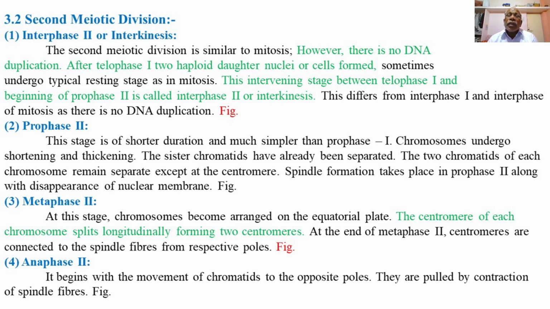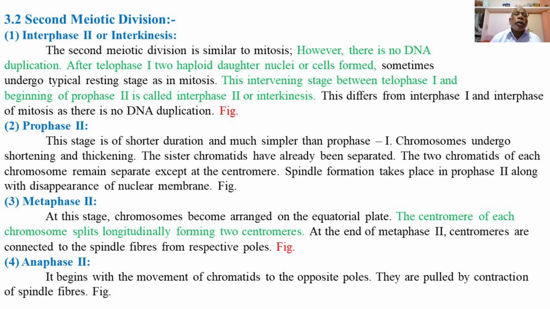That is the difference between interphase 1, the interphase of mitosis, and interphase second, or interkinesis.